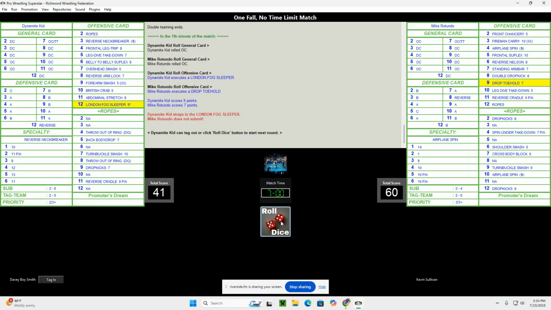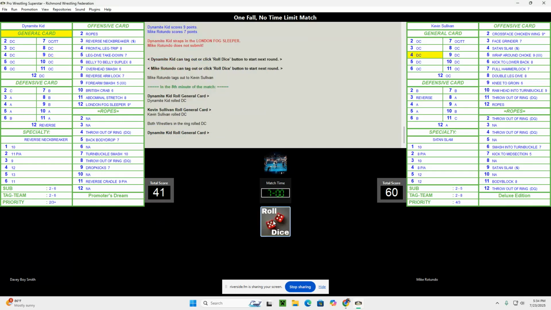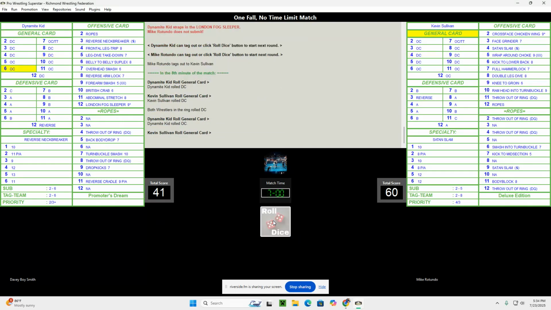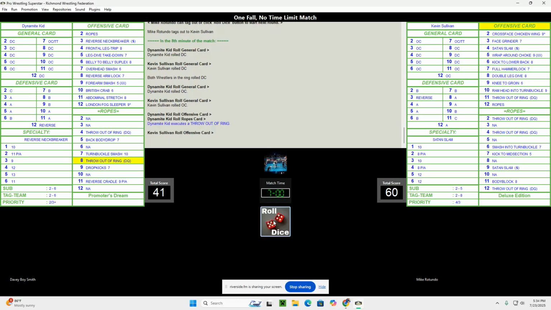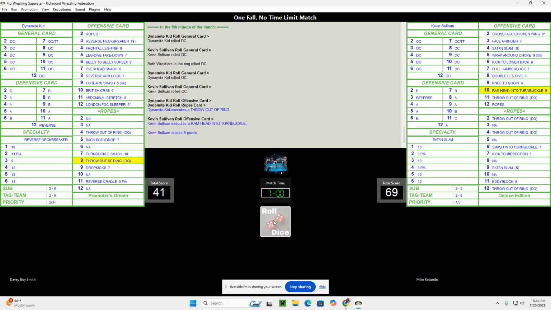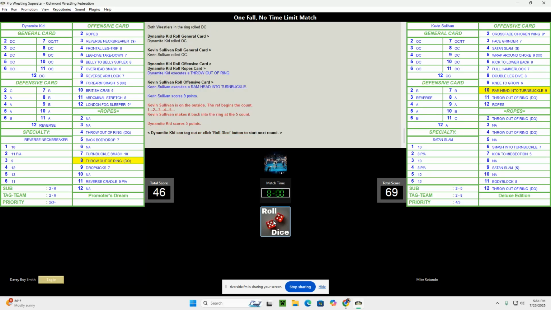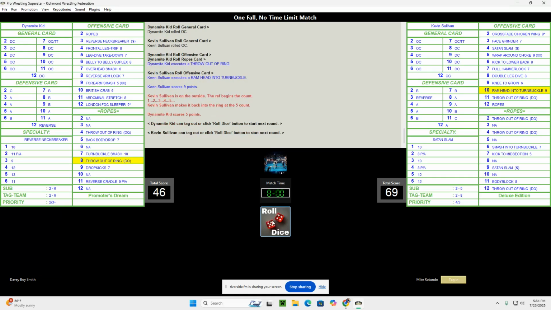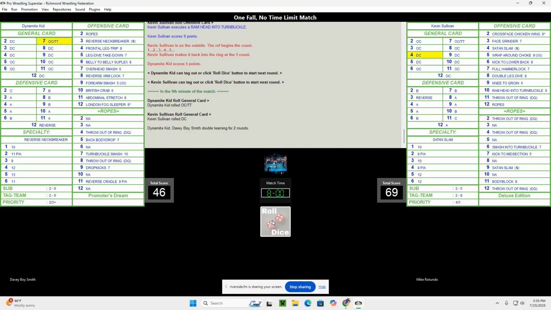Now, Dynamite Kid's going to stay on here. And Kevin Sullivan, after that, decides he's going to tag in. So we'll get a new matchup here. Both guys on the defense. Both guys on the offense. Dynamite Kid throws him out of the ring, and we got a ram head into the turnbuckle. Is he going to get counted out? No. All right, counting down. Here we go. Next minute.